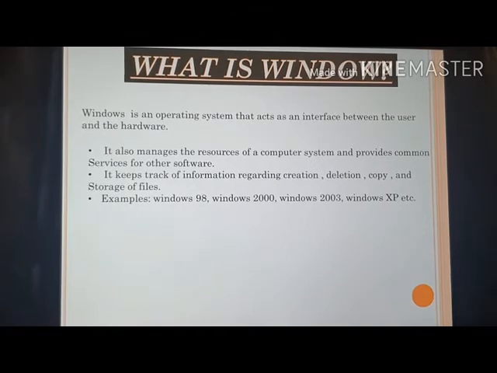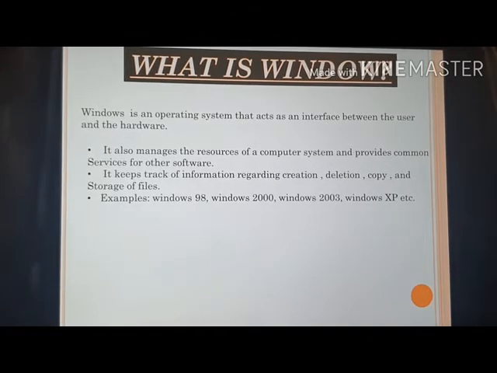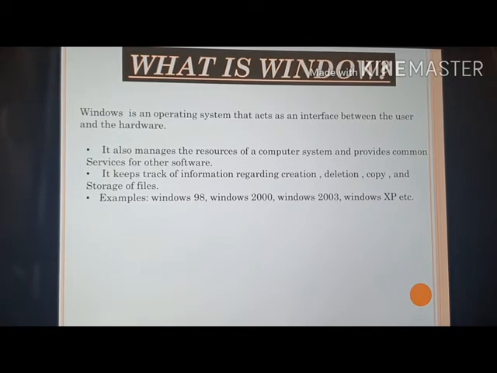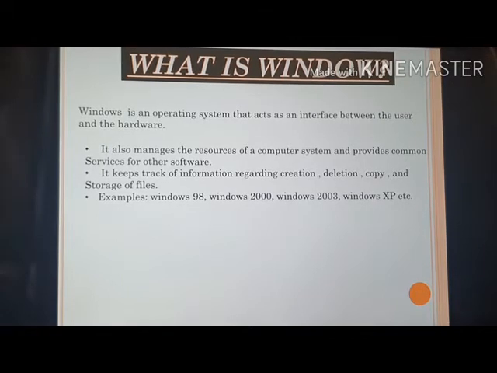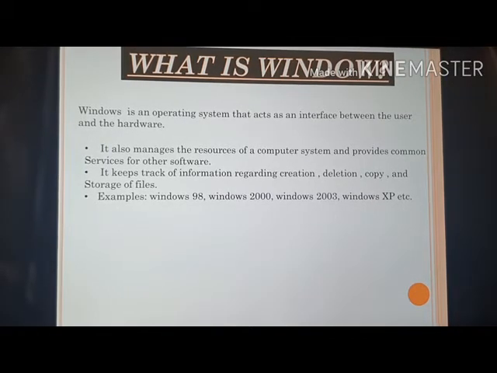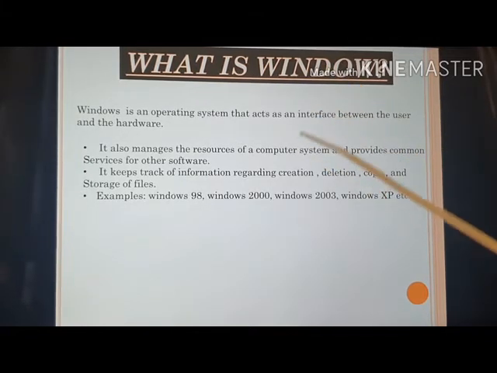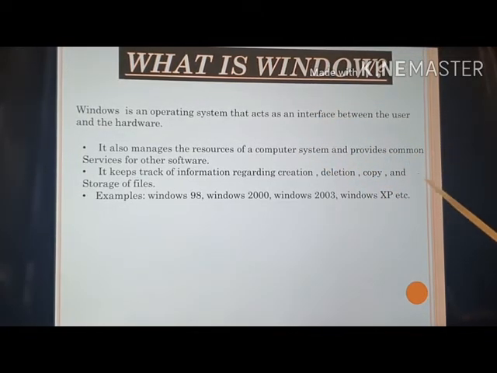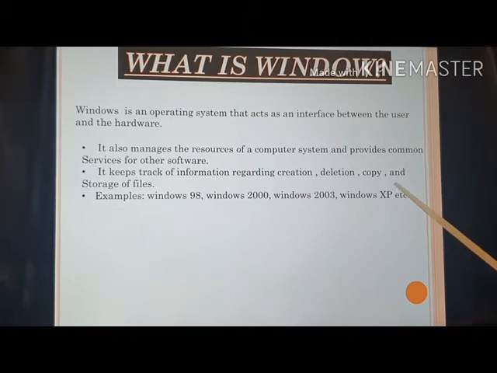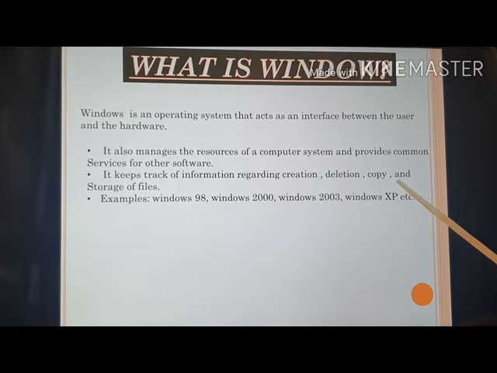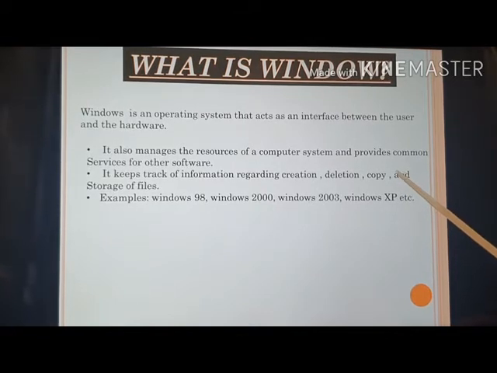What does our operating system do? Number 1, it manages the resources of a computer system and provides common service for other software. It is like a manager. It manages all the things happening in the computer. Second point is, it keeps track of information, what has been created in computer, what has been deleted, what we need to copy, storage of files, everything.